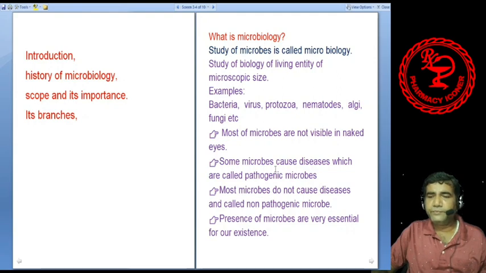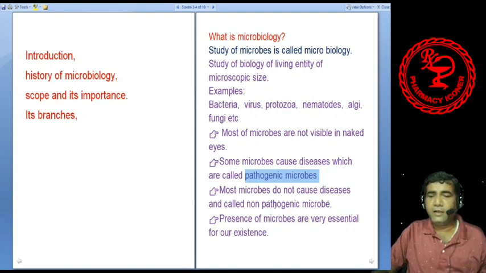Some microbes cause diseases. These microorganisms are called pathogenic microorganisms. Now the number of these microbes is very small. Only a very fractional portion of the microbes, about 0.02%, cause diseases to humans, while 99.98% of microbes are not pathogenic.